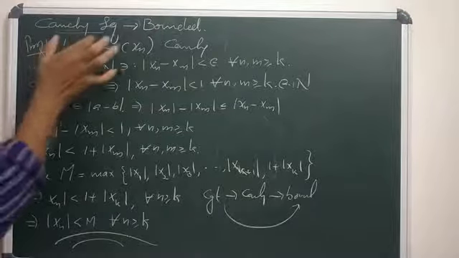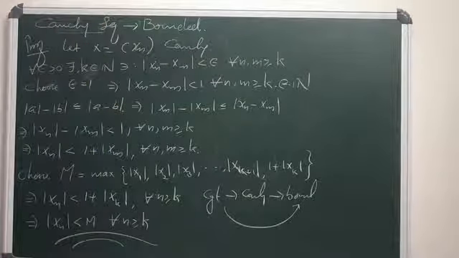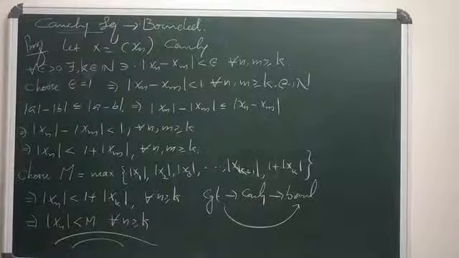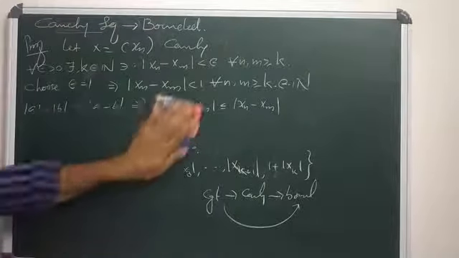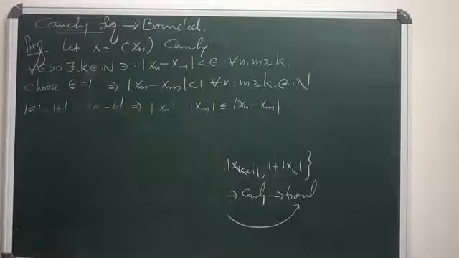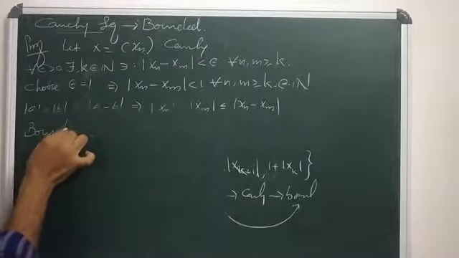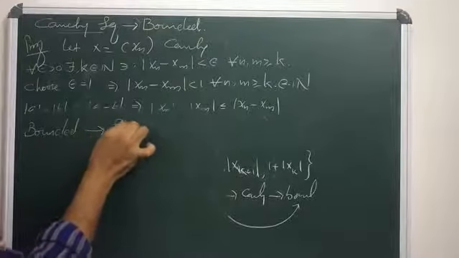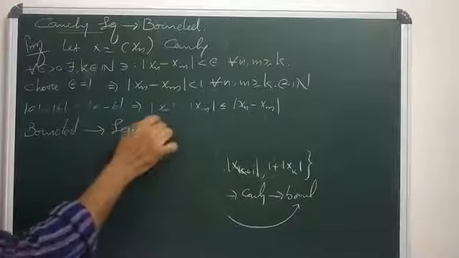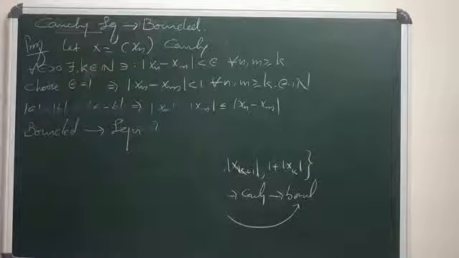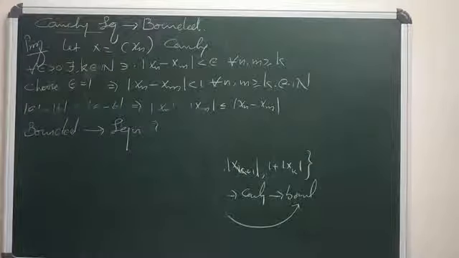Now listen, every Cauchy sequence of real numbers is bounded. What about its reverse inclusion? Is every bounded sequence a Cauchy sequence? Do bounded sequences imply a Cauchy sequence? That's our question. We already see that every Cauchy sequence of real numbers is bounded. Now, what about this reverse inclusion? Can you say that a bounded sequence of real numbers is Cauchy?